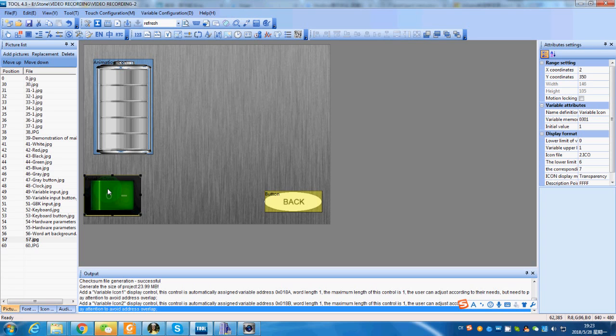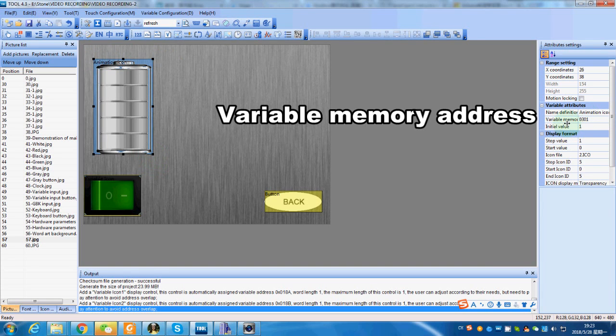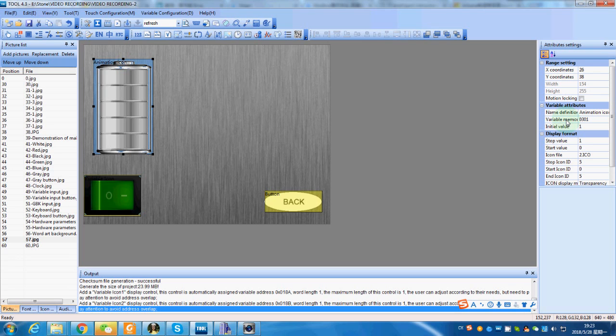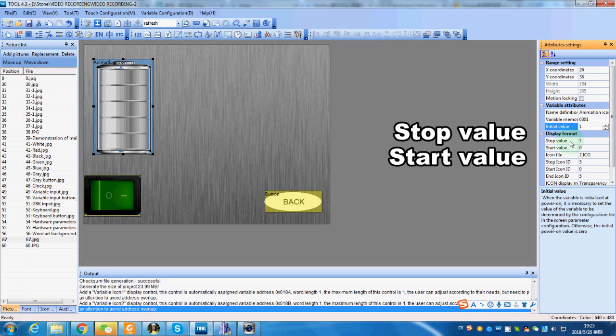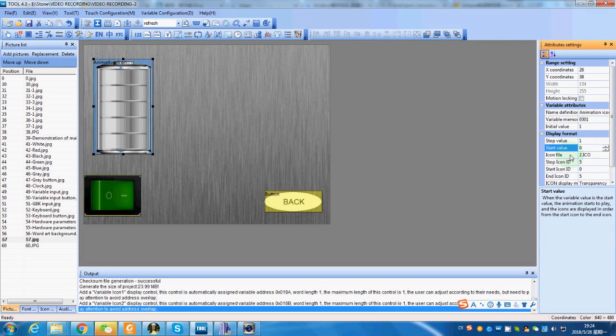And we shall use the icon to control a battery charging animation. Add the animation icon here. The variable memory should be same with the variable icon. The initial value should be 1, and the stop value is 1. Start value is 0.